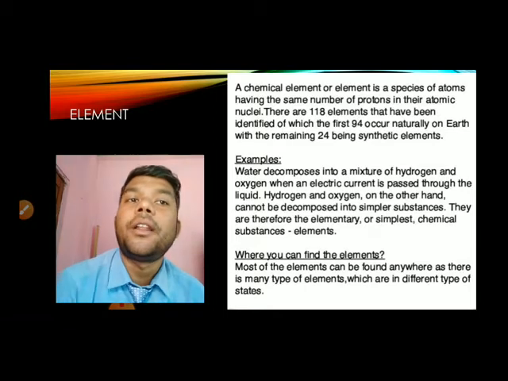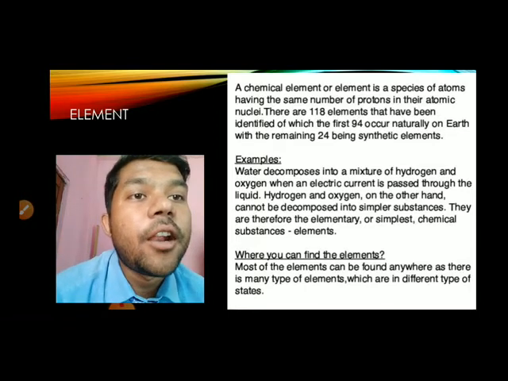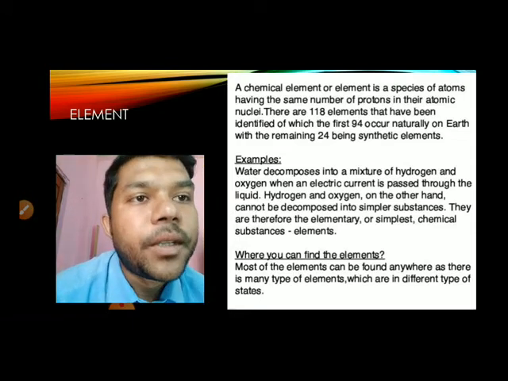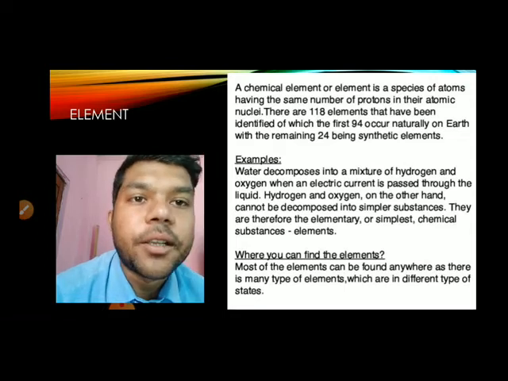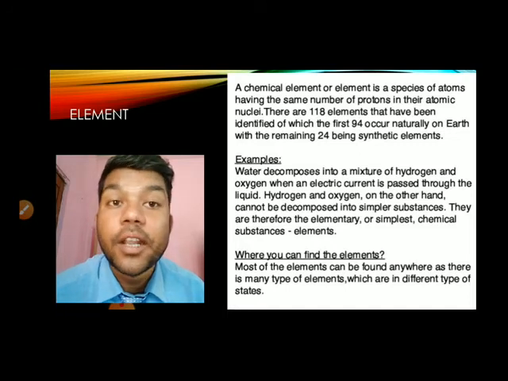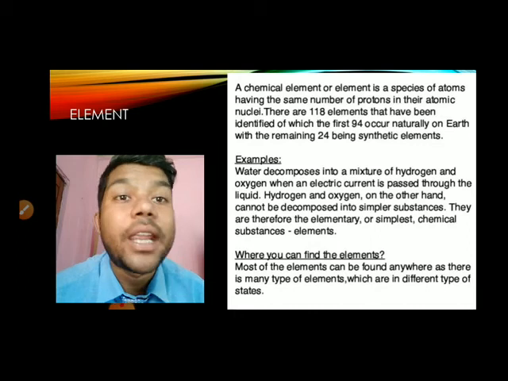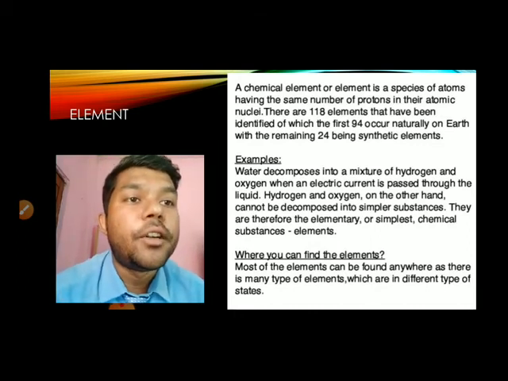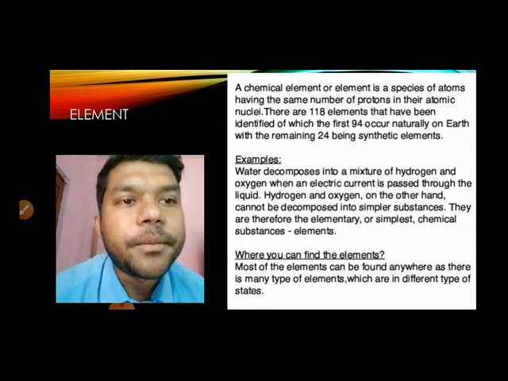Some examples: water decomposes into a mixture of hydrogen and oxygen when an electric current is passed through the liquid. Hydrogen and oxygen, on the other hand, cannot be decomposed into simpler substances. From the water, we can decompose hydrogen and oxygen. Why? Because water is made of hydrogen and oxygen. But hydrogen and oxygen we cannot decompose into simpler substances. They are therefore the elementary or simplest chemical substances, that is called element.